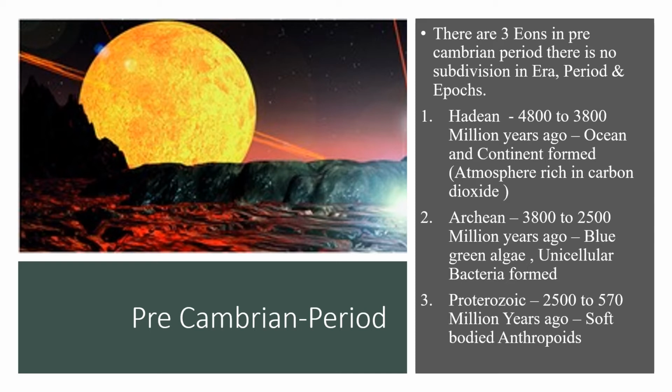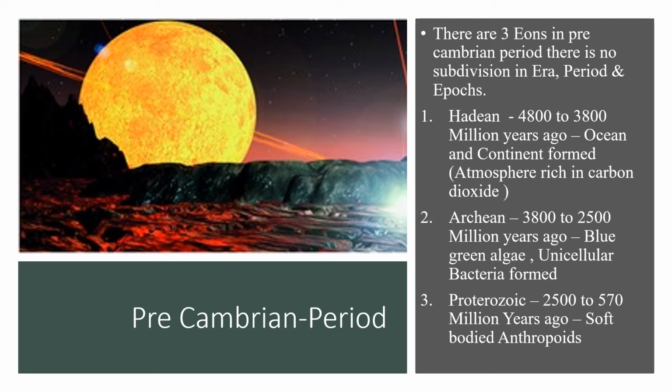And what is its specification? That in this period, oceans and continents formed, and the atmosphere was rich in carbon dioxide. Then the second eon was Archean. The period of Archean was 3800 to 2500 million years ago. What was the specification?